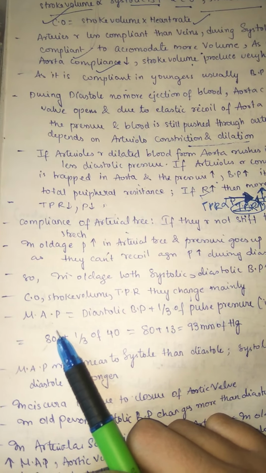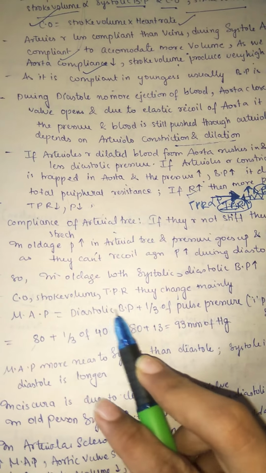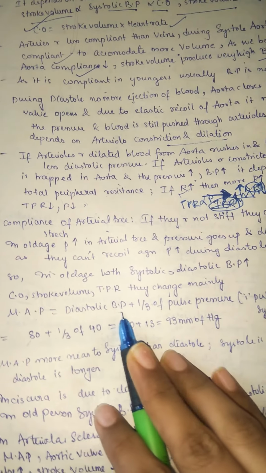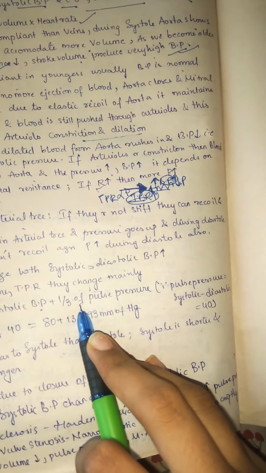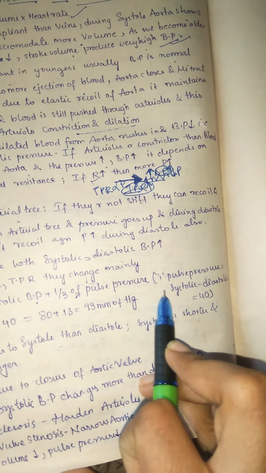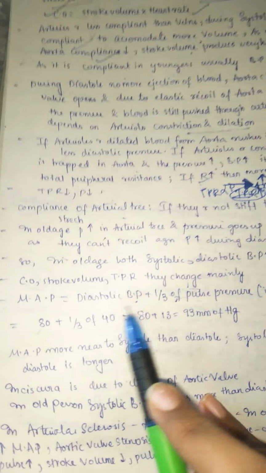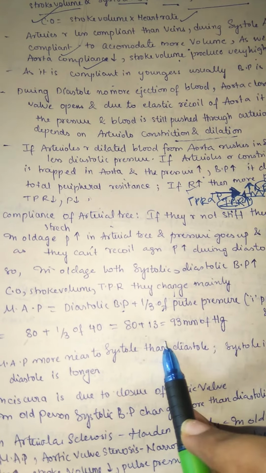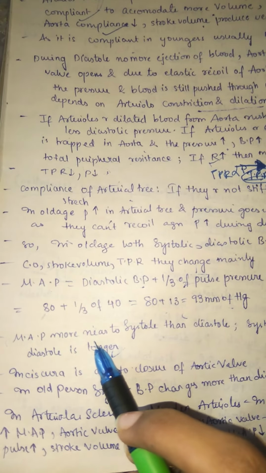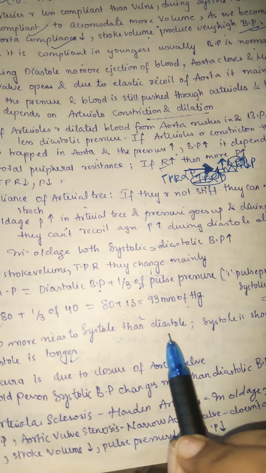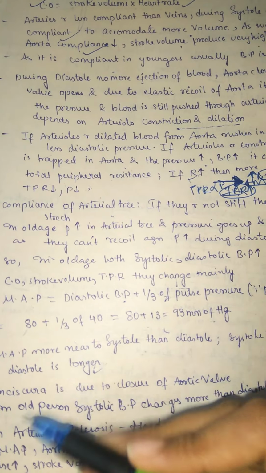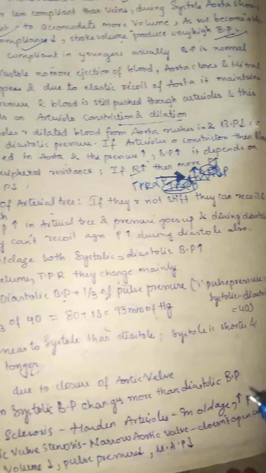So MAP is the mean arterial pressure. We are revising it many times: mean arterial pressure is diastolic blood pressure plus one third of pulse pressure. Pulse pressure is equal to systole minus diastole, which we know is 40. So 80 plus one third of 40, again it's 93. So MAP is nearer to the systole than the diastole.